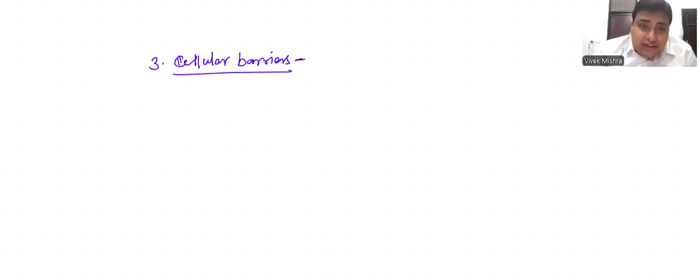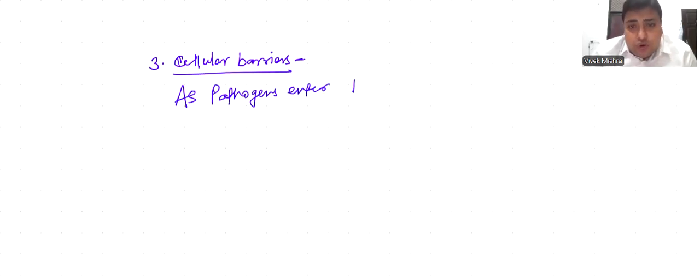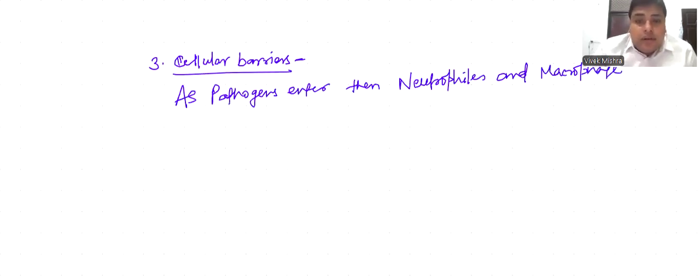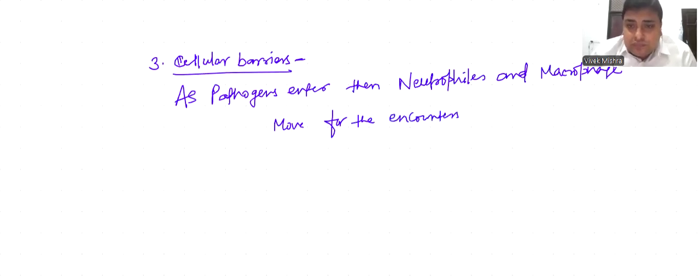As pathogens enter, then neutrophils and macrophages, which are the large form of monocytes, move to encounter them at the infectious site.